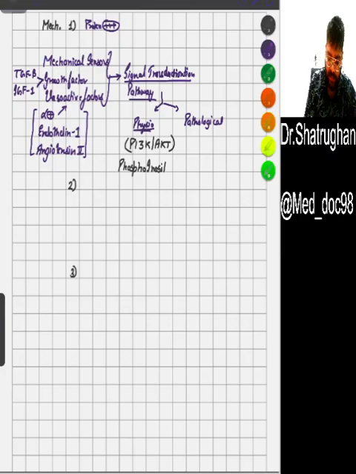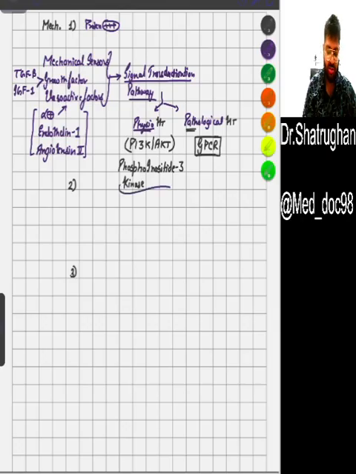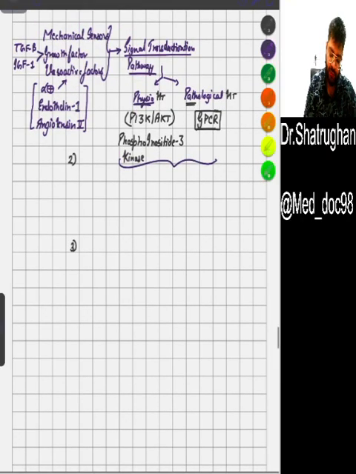Phosphoinositide 3 kinase. Okay, and if the stimulus is pathological, and it is pathological hypertrophy, then the receptor will be GPCR, a signal transduction pathway for pathological hypertrophy, and phosphoinositide 3 kinase is for physiological hypertrophy. Both these signal transduction pathways will stimulate a few factors, namely